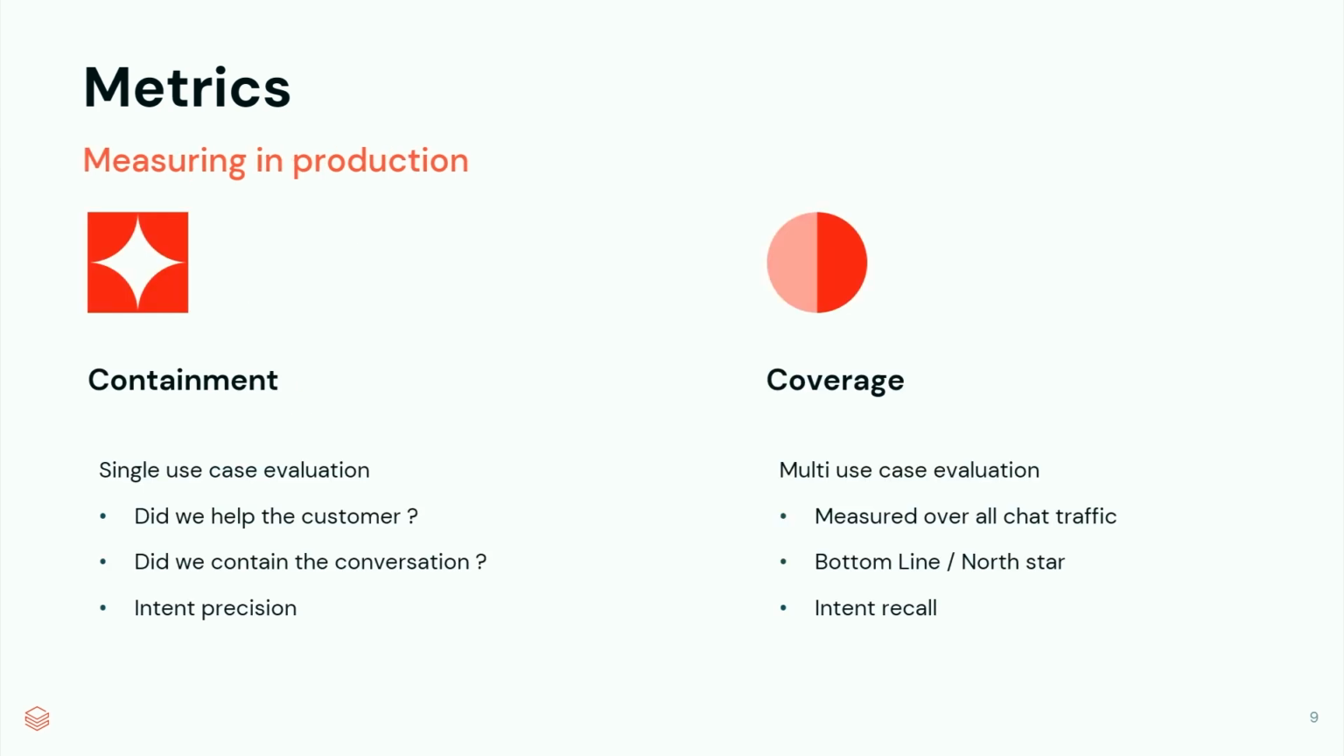Let's talk about the metrics we care about when we measure a bot. We have two metrics that we really care about: containment and coverage. Why do we have two metrics? Because our bot is able to do multiple things. Our bot has multiple capabilities, so we do want to measure each capability individually.